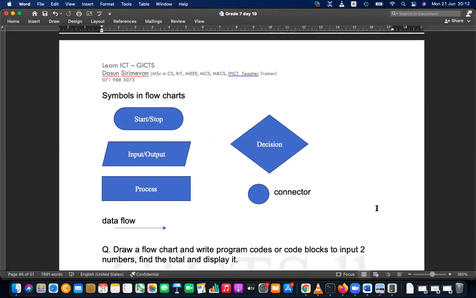is a simple way of symbolically showing the instructions.